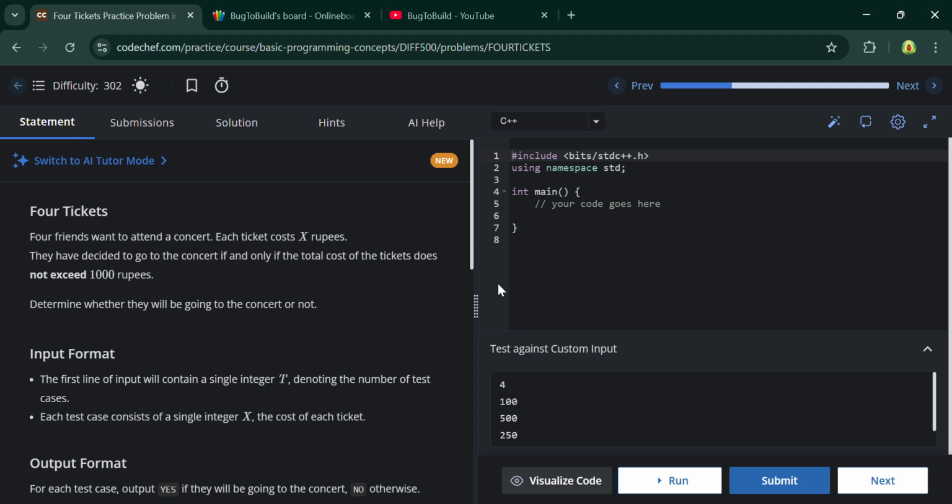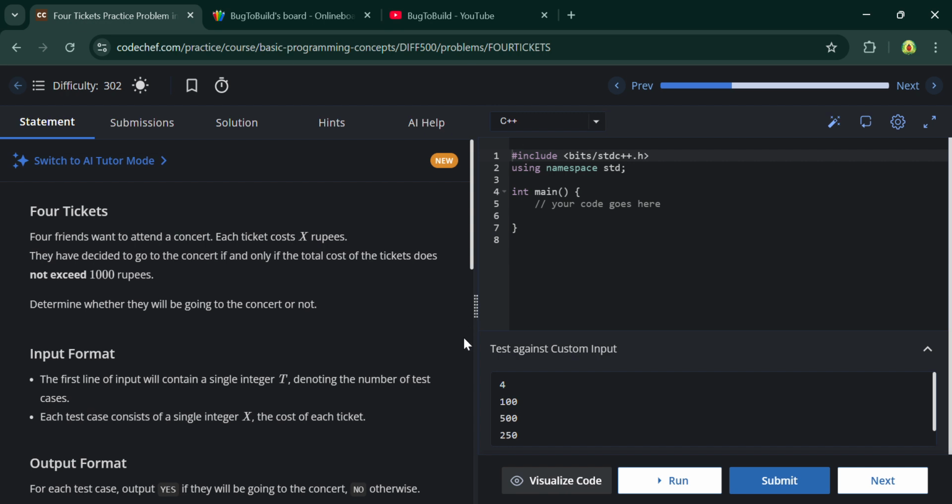Hello viewers, let's continue our CodeChef series, and now we have to solve one more question on less than 500 rating, which is 4 tickets. So there are 4 friends who want to attend a concert. Each ticket costs X rupees. They decided to go to the concert if and only if the total cost of the tickets does not exceed 1000 rupees.